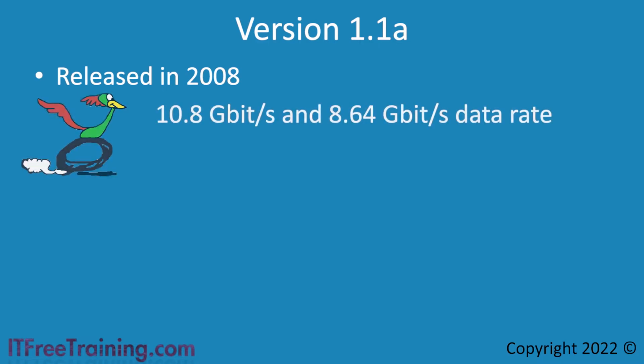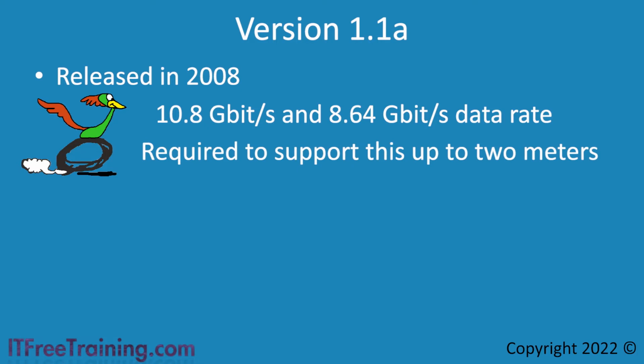Version 1.1a transfers data at 10.8 gigabits per second. There is some transmission overhead, so the actual amount of data that is transferred is 8.64 gigabits per second. In order to be considered to support these standards, this speed has to be maintained over a cable length of up to 2 meters. Keep this in mind if you purchase a cable that is longer than 2 meters. The cable speed may be reduced and still considered to be compliant with the standard.